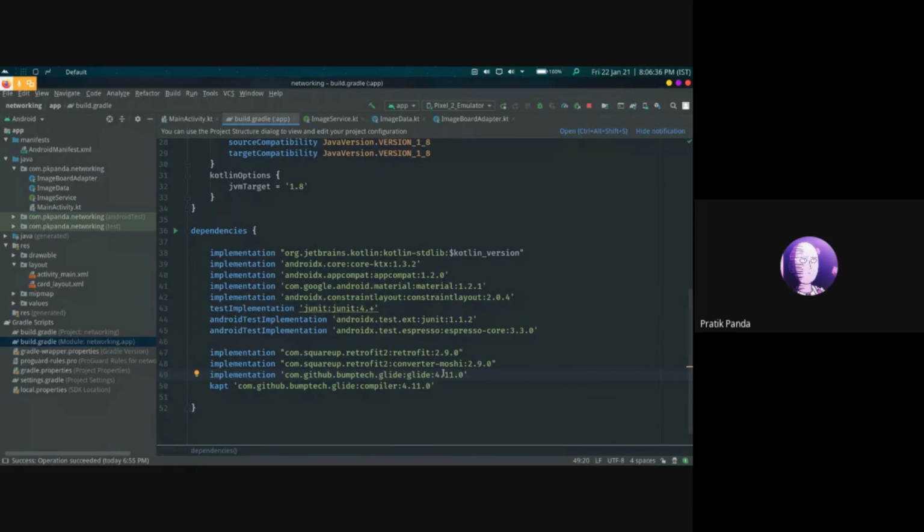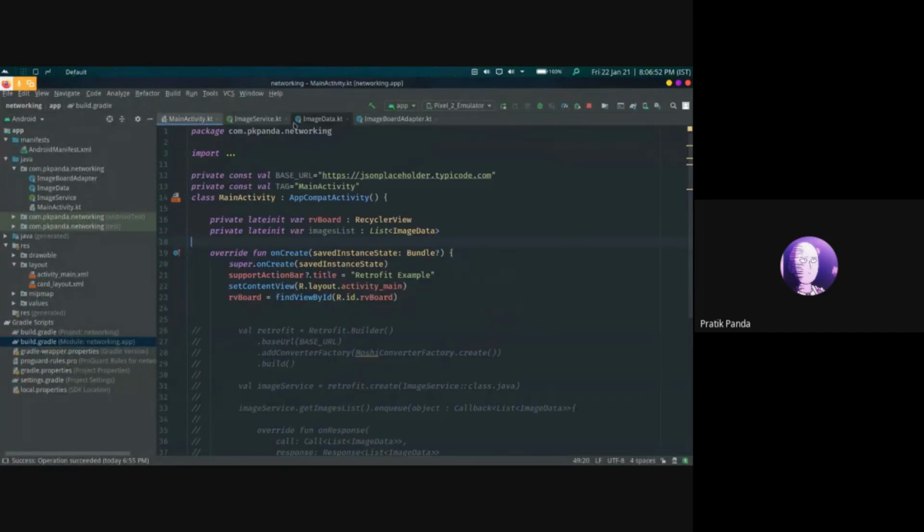The latest versions can be found on the Retrofit website. After implementing, we sync the project. It is already synced, but if Android Studio shows a prompt to sync the dependencies, then do it.